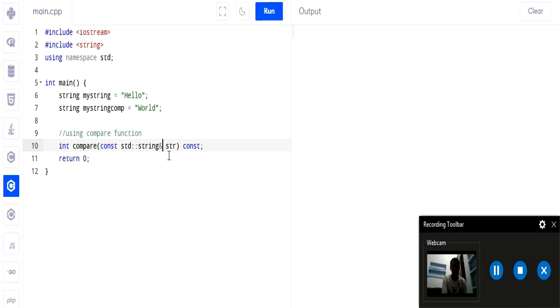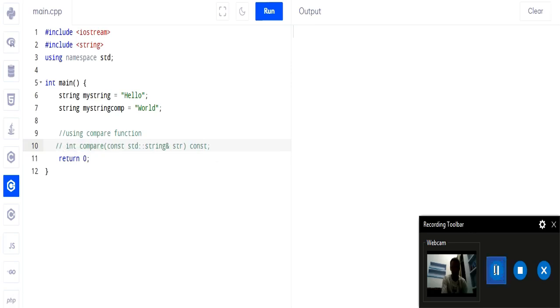So that we don't have to copy the whole string into str. Okay, because if we copy, then the performance of the program will go down. Therefore we use a reference instead of copying the whole string into str. Okay, and const in the last means that this function compare is not going to change anything in the string. It will remain constant. Therefore const is added in the last. So this is the signature of the compare function.